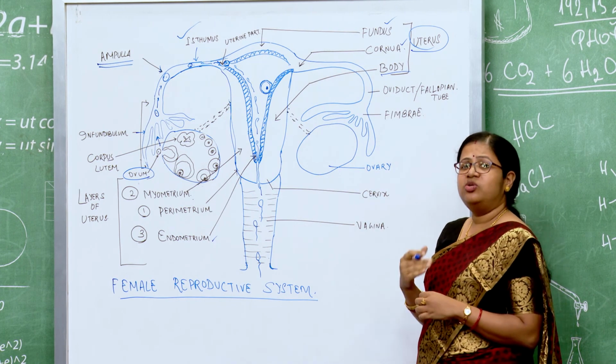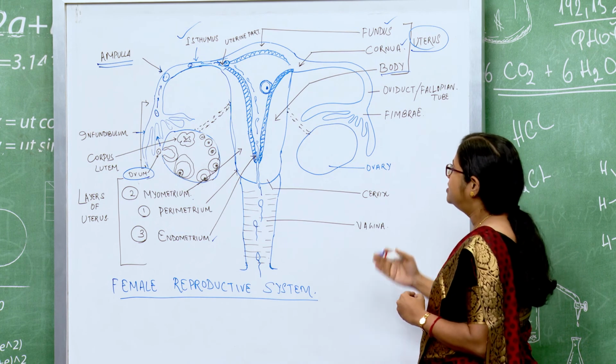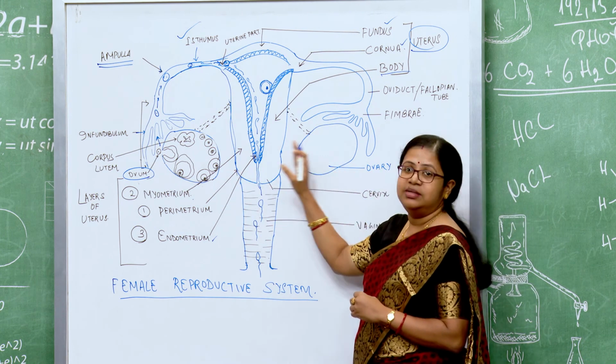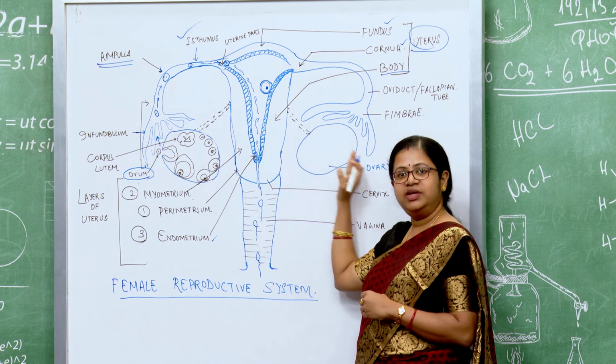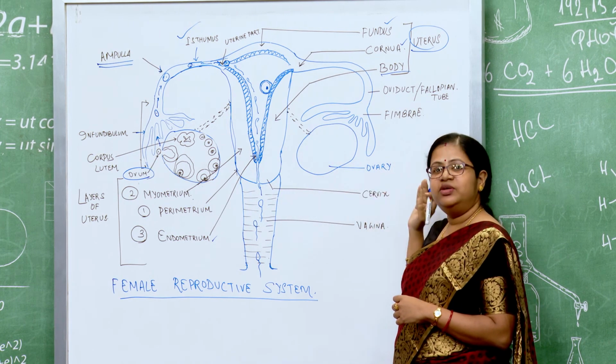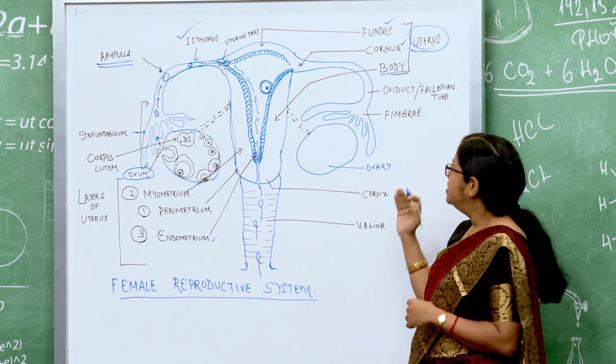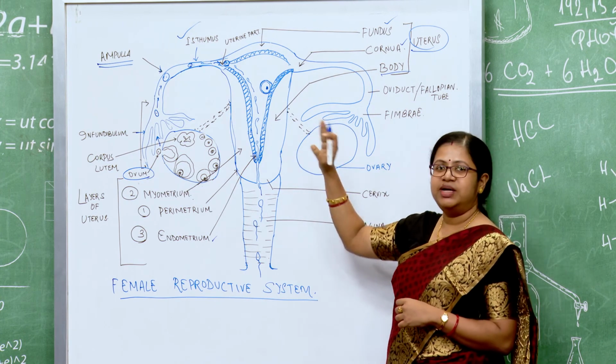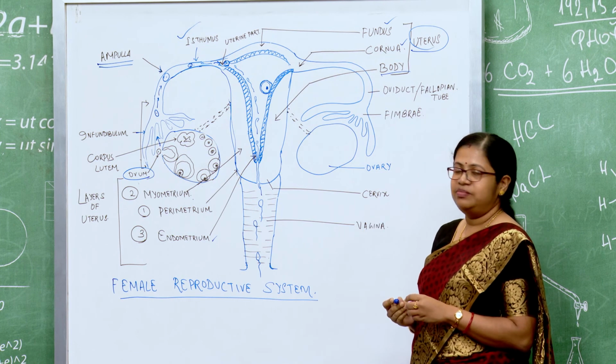And it is also to our knowledge that in each cycle just one ovary will release the ovum, either the left or the right side. We do not get 2 ova at a time, just one ovum is expelled per cycle in this manner.